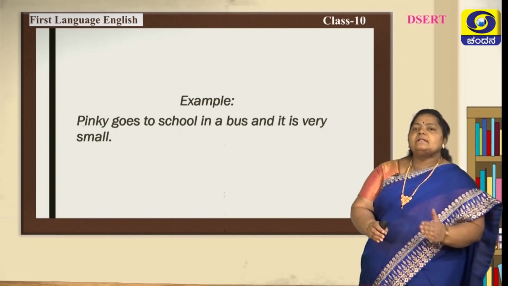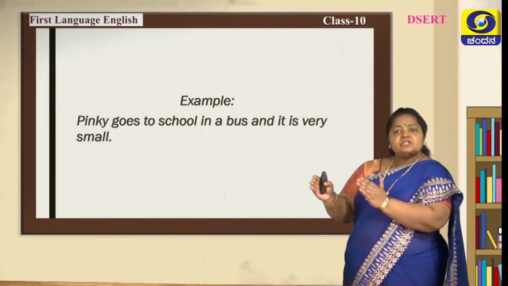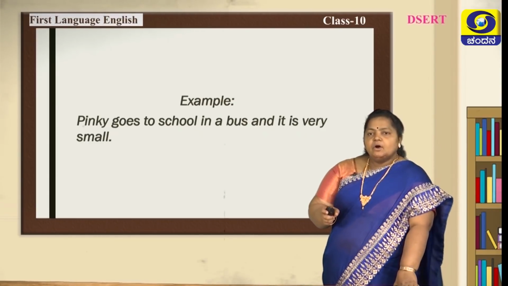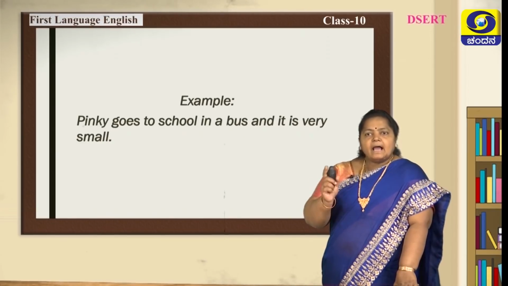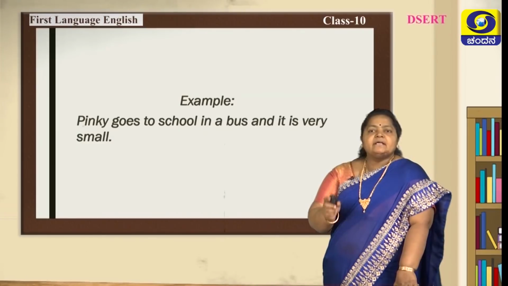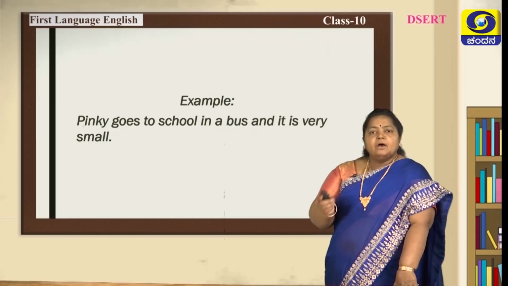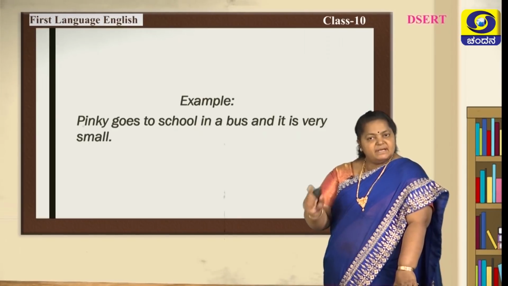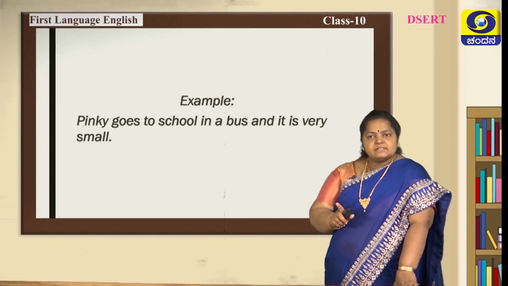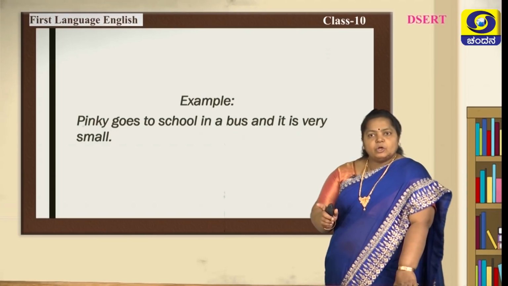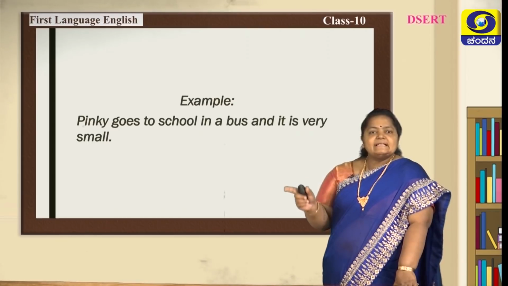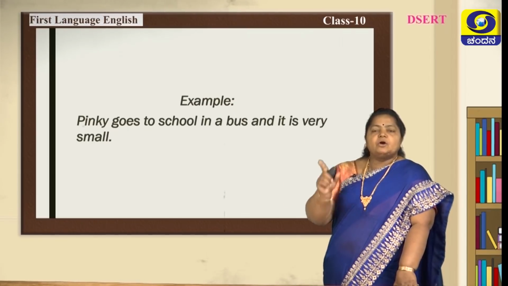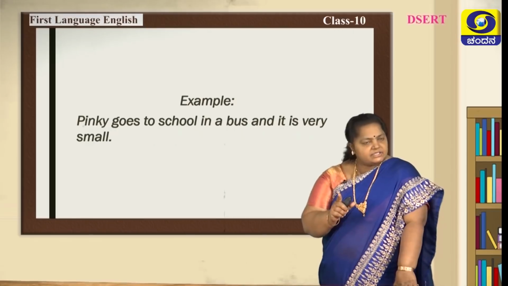So, here which conjunction joins these two sentences? And is a coordinating conjunction here. You have 2 independent clauses here. Pinky goes to school in a bus, it is one independent clause, and one more independent clause here, it is very small. So, both these sentences are joined by a coordinating conjunction and.